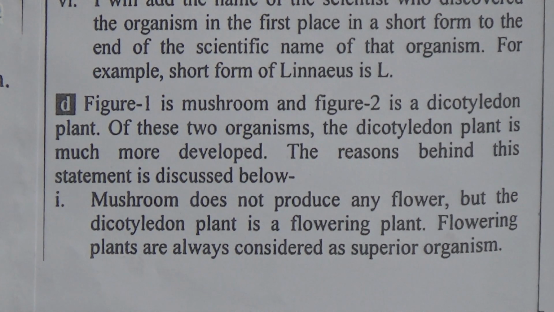Next one, you can write like this: mushroom's body cannot be divided into leaves, stems, roots, branches like this, but the dicotyledonous plant can be divided into roots, stem and leaves. And another characteristic of plants, that means the vascular bundle tissue system, is a unique characteristic of dicotyledonous plants, but it is absent in mushroom.